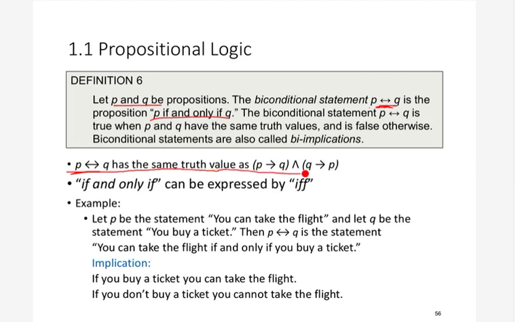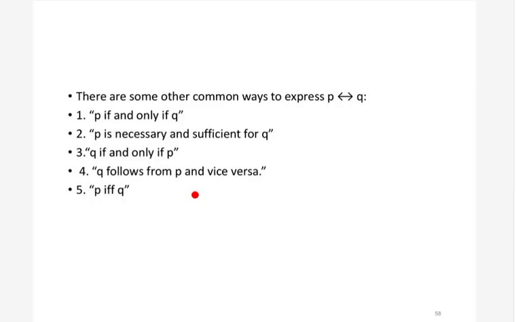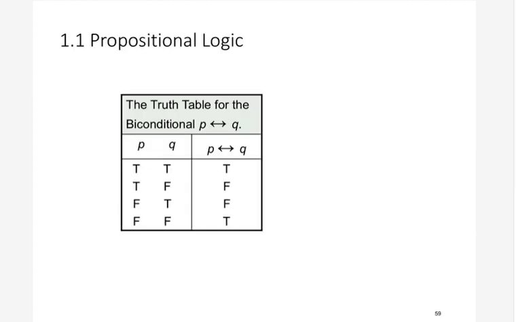Okay, so let's see what is the truth table for this. So this is the truth table. Basically, you can see that P if and only if Q is true when either both P and Q are true or both are false. For example, if they both are true, then this is true. If they both are false, then also true. But if one of them is true and one of them is false, in this case you can see this is false.